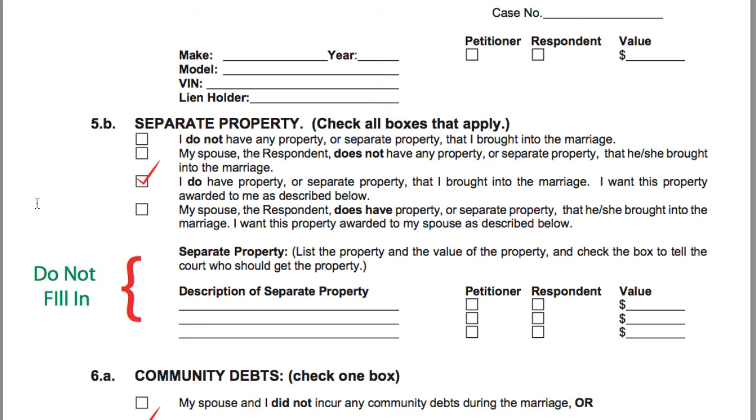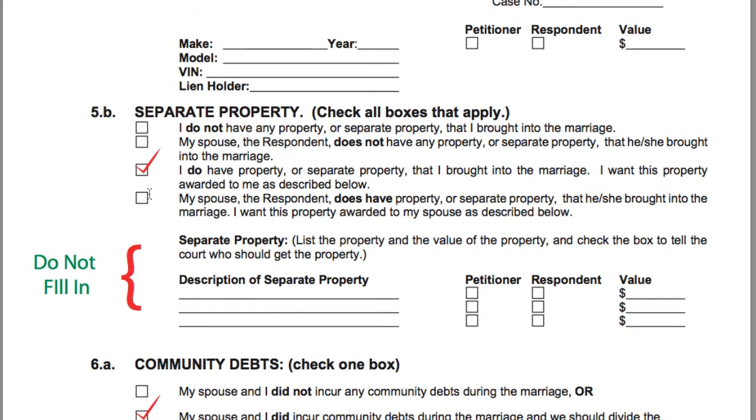Somebody in your family passed away during your marriage that was willed to you separately. So you do not have to fill in the description of it, but you could check the box up above if you have sole and separate property, meaning you, the petitioner, the person that's filing this.